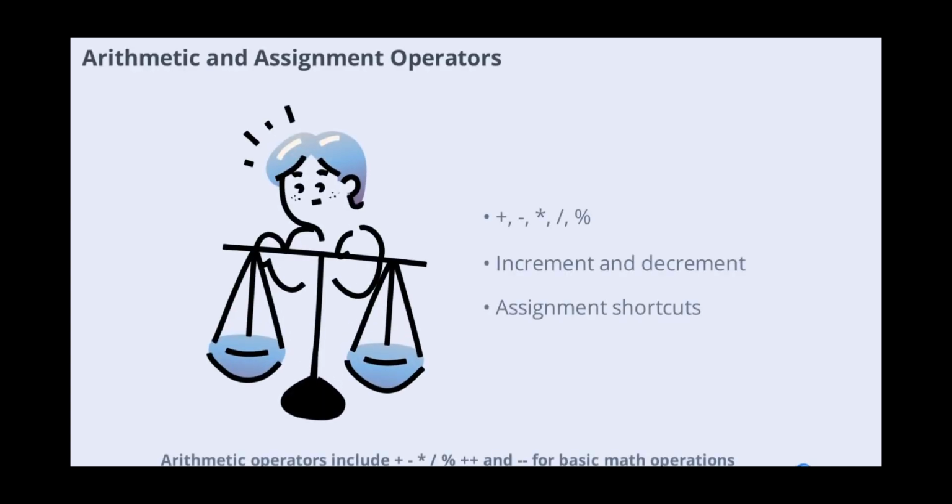Arithmetic operators include plus, minus, asterisk, slash, percent, plus plus, and minus minus for basic math operations. Assignment operators like equals, plus equals, asterisk equals, and slash equals are used to assign and update variable values. Mastering these operators allows you to manipulate data and perform calculations efficiently in your programs.